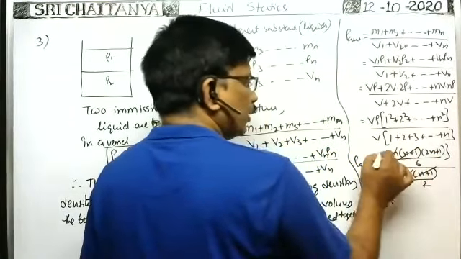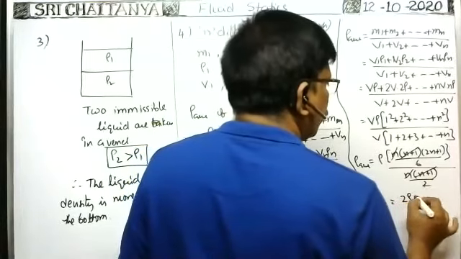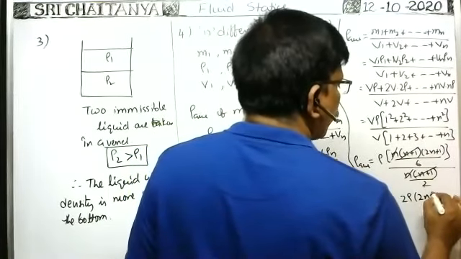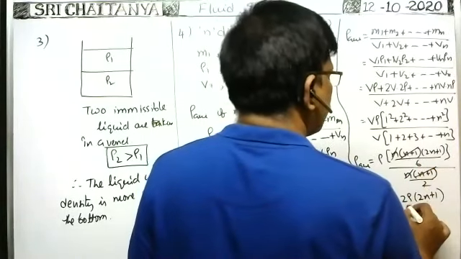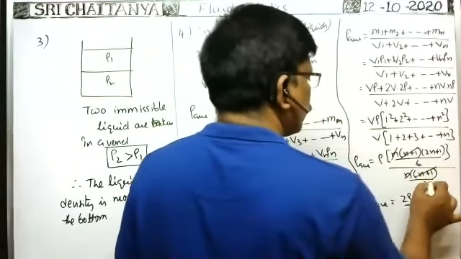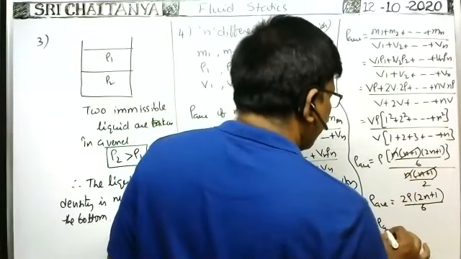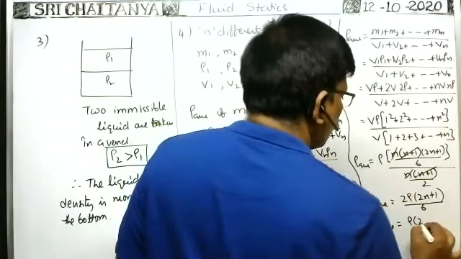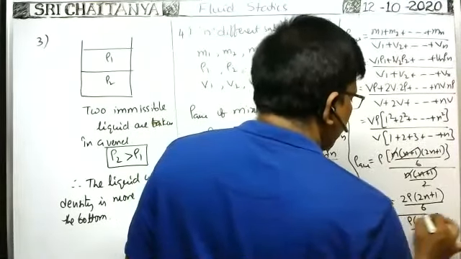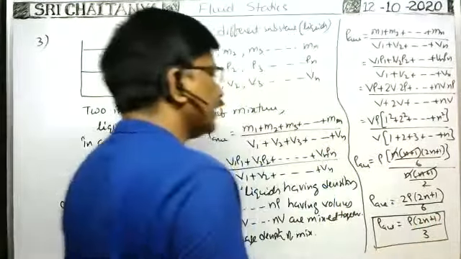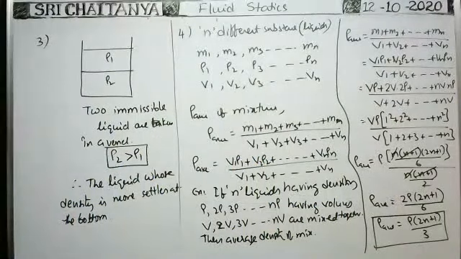Therefore, you write this 2 in the numerator, then 2 into 2n plus 1 by 6, and of course 2 threes are 6. Therefore, average density is equal to rho into 2n plus 1 by 3. It is the formula for average density in this case: rho into 2n plus 1 by 3. That is the average density. Okay.